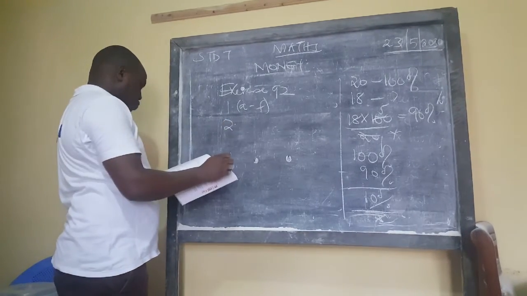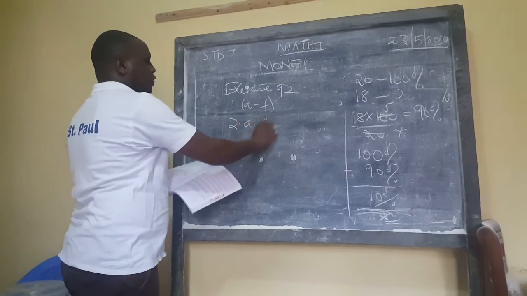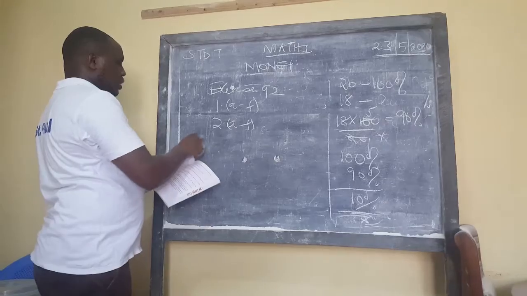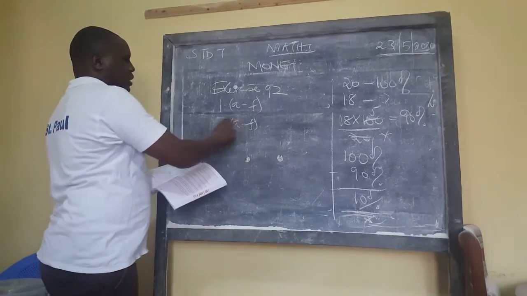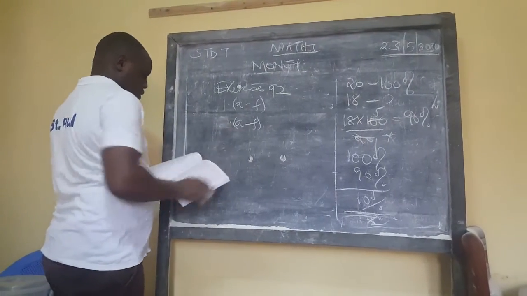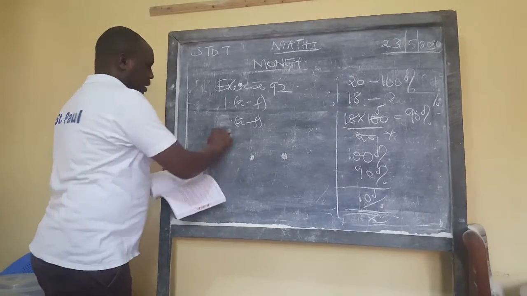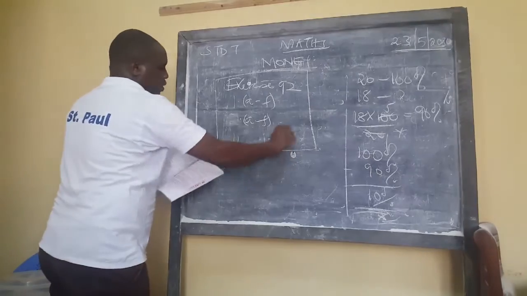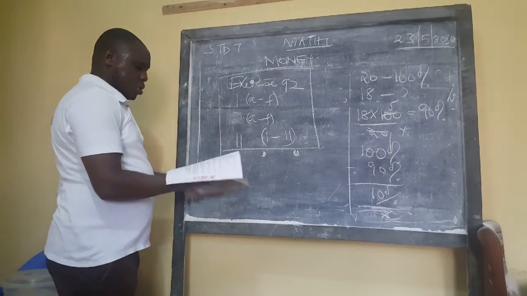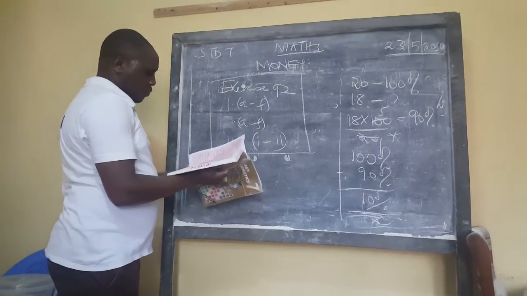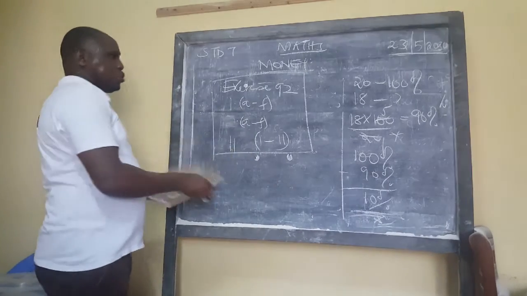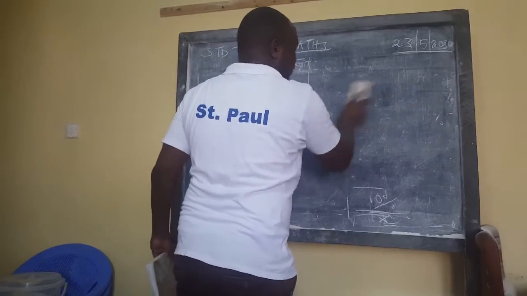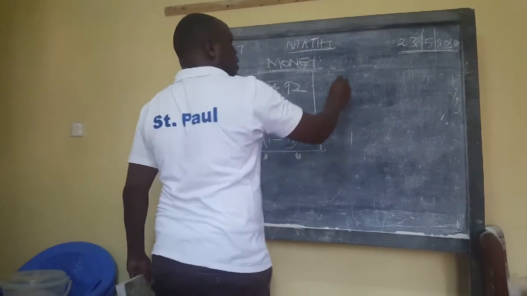Then number 2, which also has A to F. Then of course, number 1 to number 11. Those are the questions that you're going to do. Then from there, tomorrow, I'll show you how to do some other questions which are remaining here. So to repeat what I have just said, I write for you the formula here.